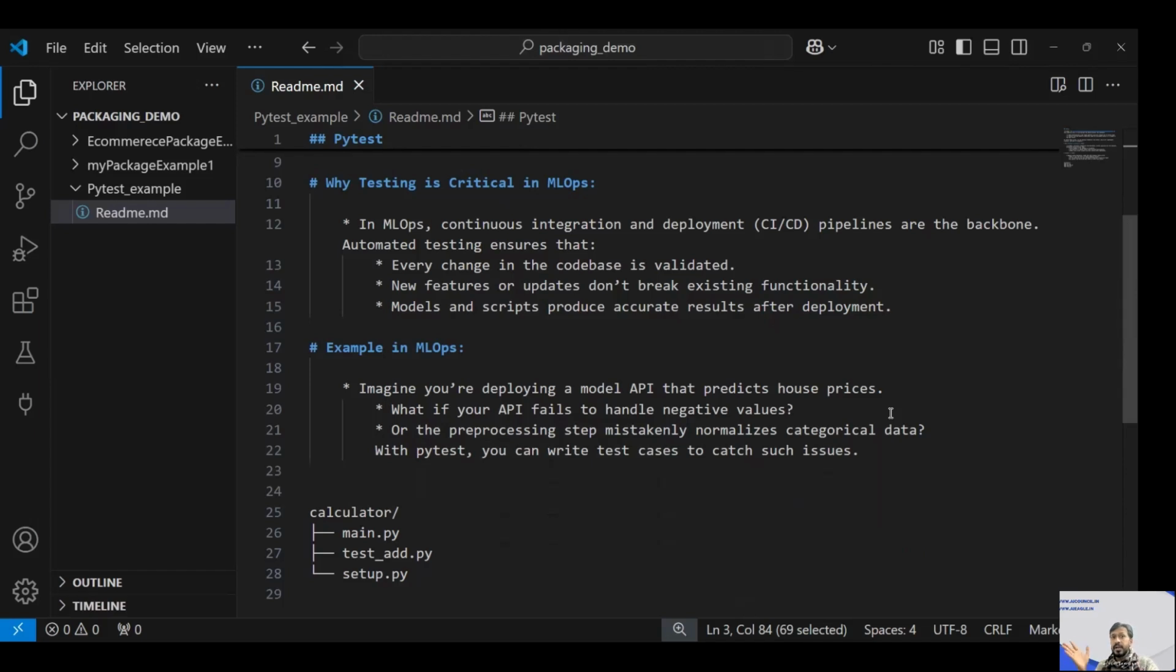So we can just write a script that will test whether categorical data is getting normalized or not normalized, right? So with Pytest, you can write the test cases to catch such issues. So that's the purpose of Pytest.